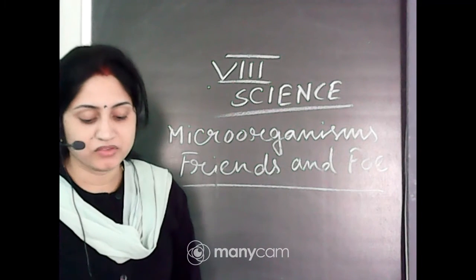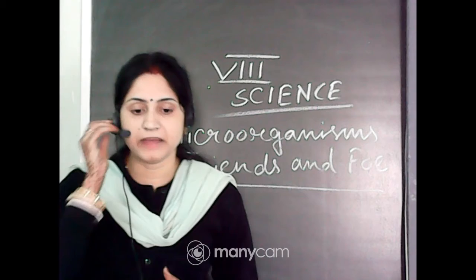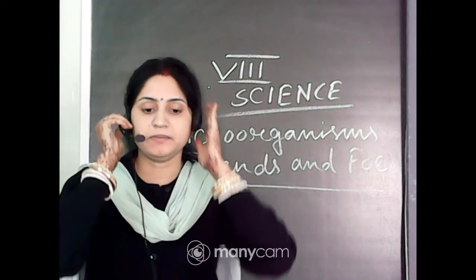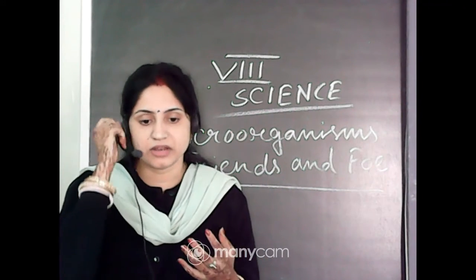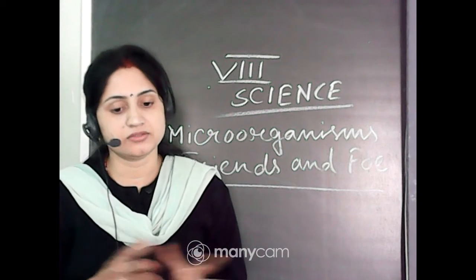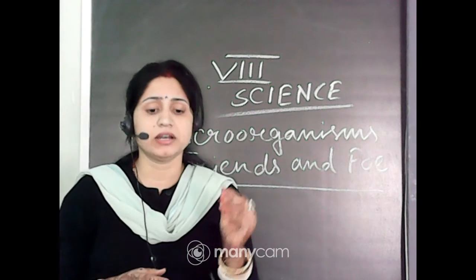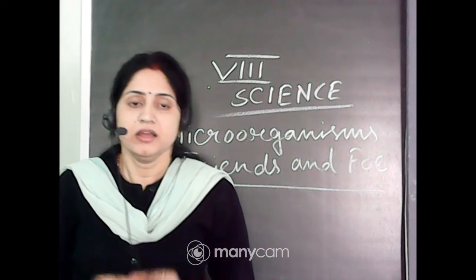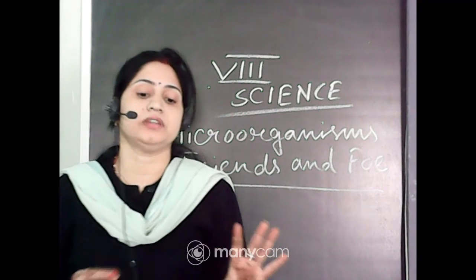Okay, so you have seen several kinds of plants and animals. Obviously we can see plants and animals with our natural eyes, because they are small, big in size, they are normal in size, so that's why we can see them. But microorganisms, they are very small in size. Most of them you cannot see with our naked eye.